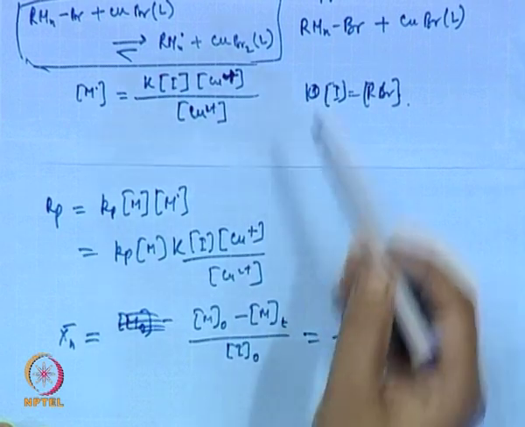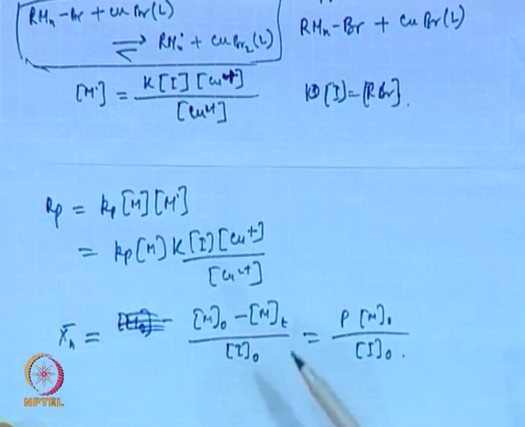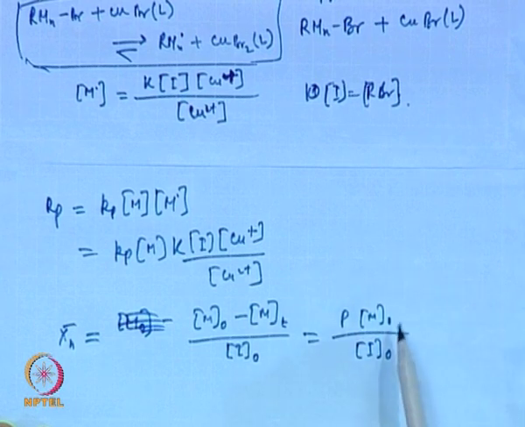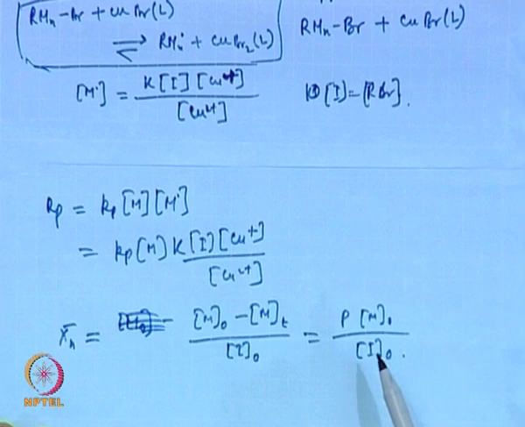Each initiator forms one radical, and one radical produces one chain. So, if you have 100 monomers polymerized with 2 chains, then the degree of polymerization would be 100 by 2, which is 50.